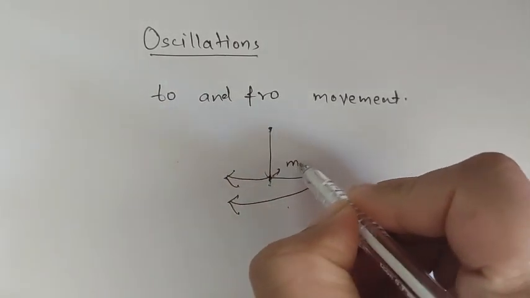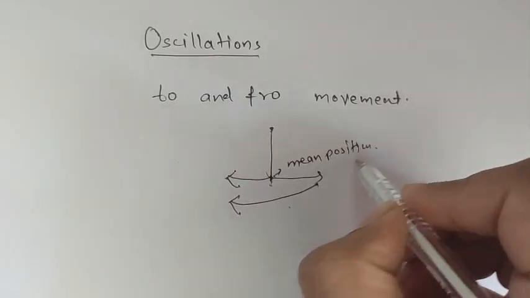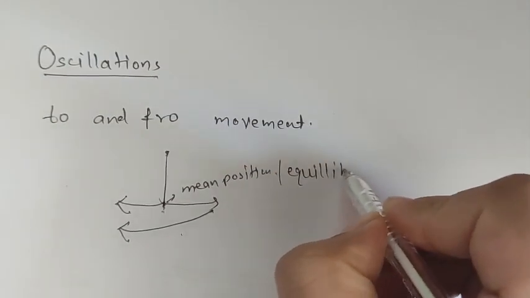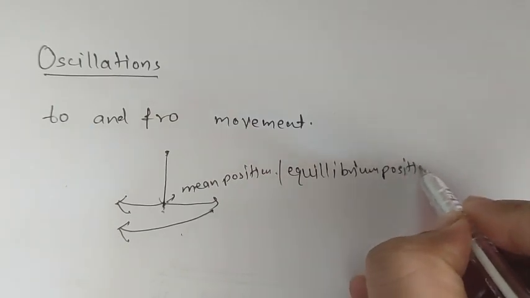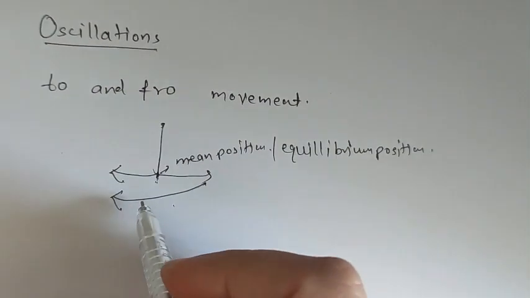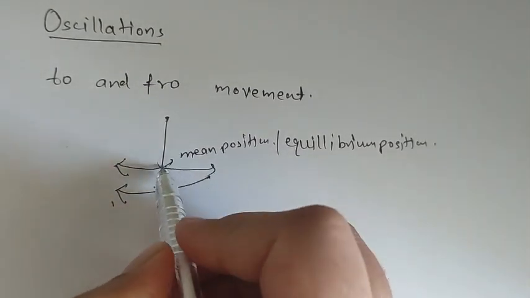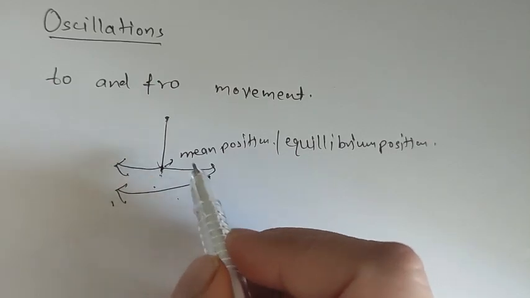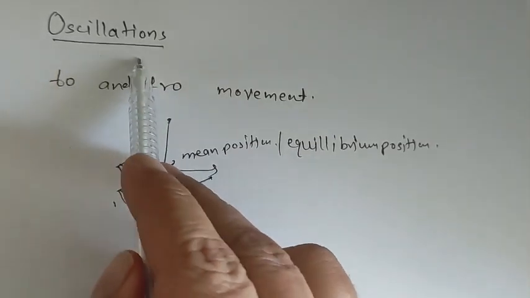This is the mean position, or the equilibrium position. So the movement that takes place in a periodic time, while coming to its mean position every time, is called oscillation.